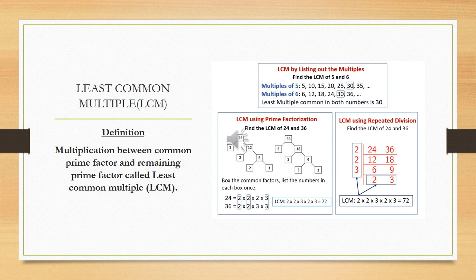So look at the picture. There are three pictures in the slide. One picture is about the multiples of 5 and multiples of 6. The second picture is about prime factorization. We have to take the LCM of 24 and 36 by prime factorization, which is not so common. So we have to shift from the prime factorization method to the division method.